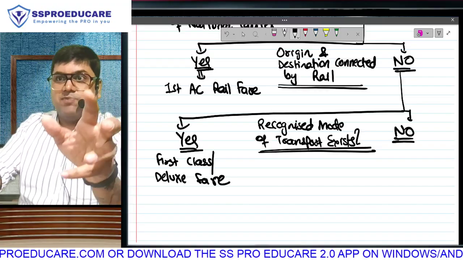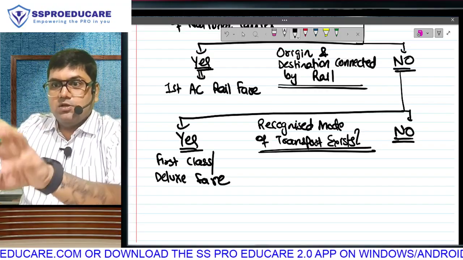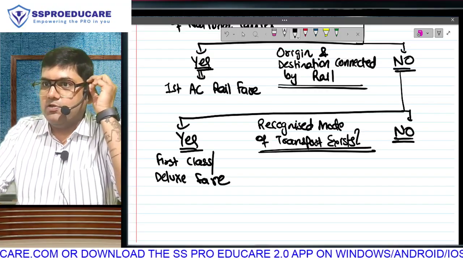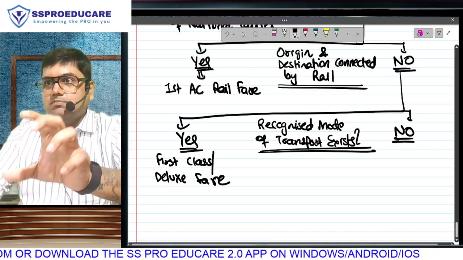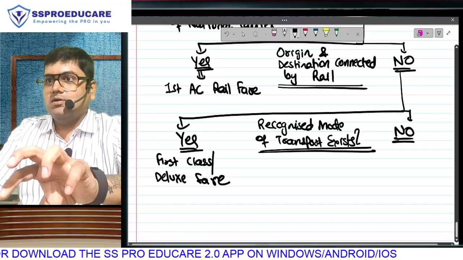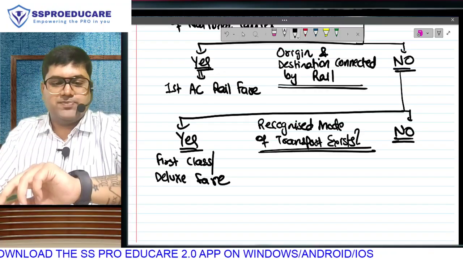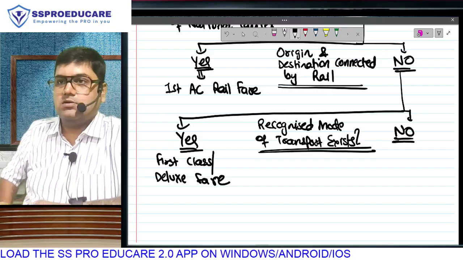Like there is a deluxe bus also and there is a deluxe ferry also. You will take, supposing, whichever is higher. You have the choice between ferry and bus. Highest taken, but the highest won't become your exemption. Ultimately, if your actual expenditure is lower, then that will be lower, right?